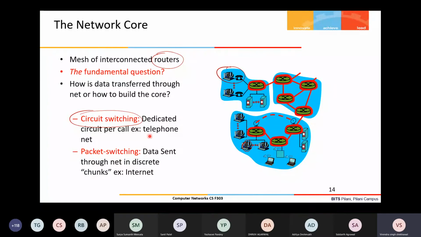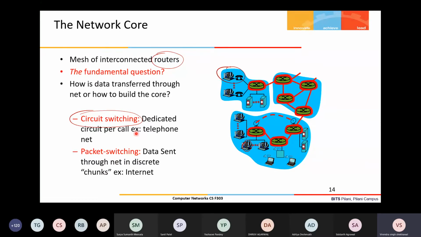The example of this is a telephone network. You make a mobile call or a landline call, then you first dial the number, and while the ring is going on, that is when the connection is basically established. A circuit is established between the sender and the receiver. What does it mean? It means one channel is reserved for that particular call.